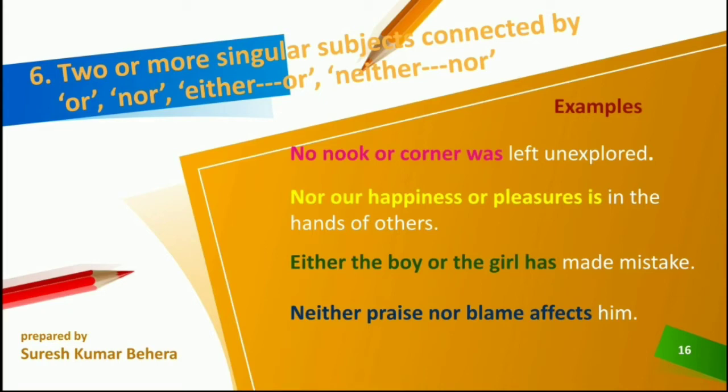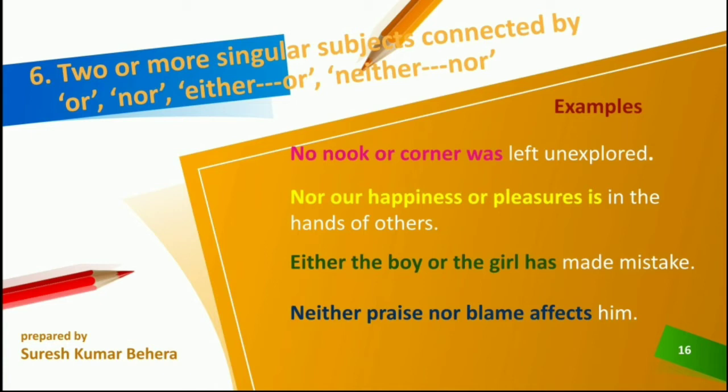Nor our happiness or pleasure is in the hands of others. So as "nor" is used, it is a singular subject and singular verb. Either the boy or the girl has made mistakes.